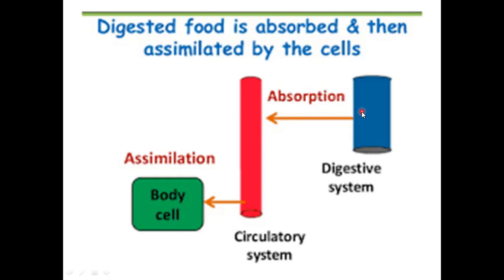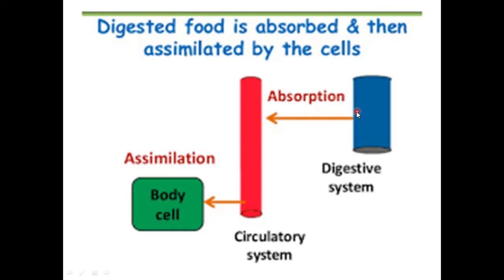So all those simpler products that we have seen: carbohydrates are digested into glucose, proteins are digested into simple soluble molecules called amino acids, and fats are broken down into fatty acids and glycerol. So where do these substances have to go? They have to go into the cells. So it's not the small intestine going to the cells and giving.